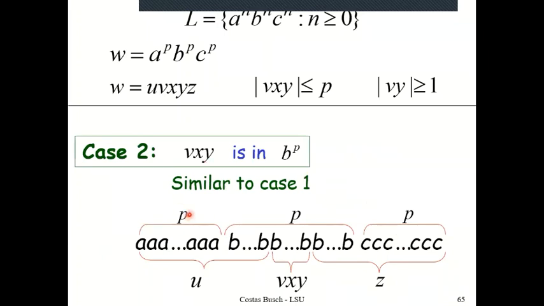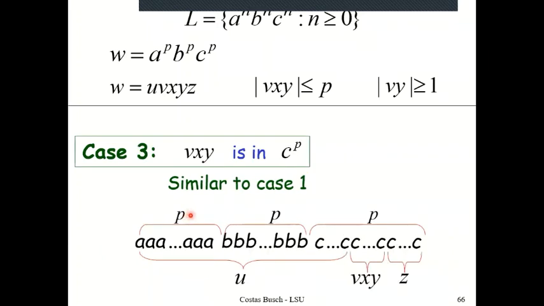And case 3, wherein I assume that the substring VXY is in the train of C's, I would have that the number of C's is going to exceed the number of B's as well as the number of A's. Although the number of A's and B's are equal, the number of C's is going to be greater than these two. Therefore, the resulting string is not going to be in my language, and hence a contradiction.